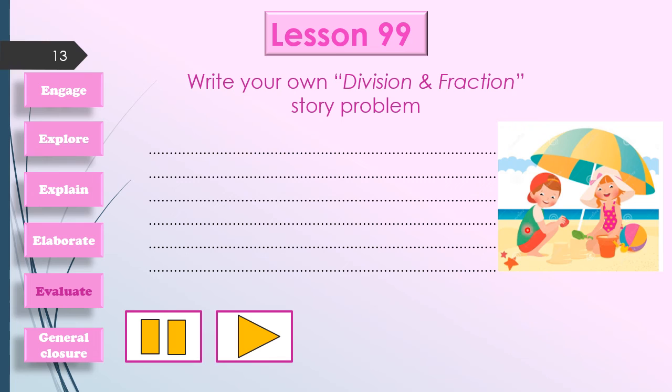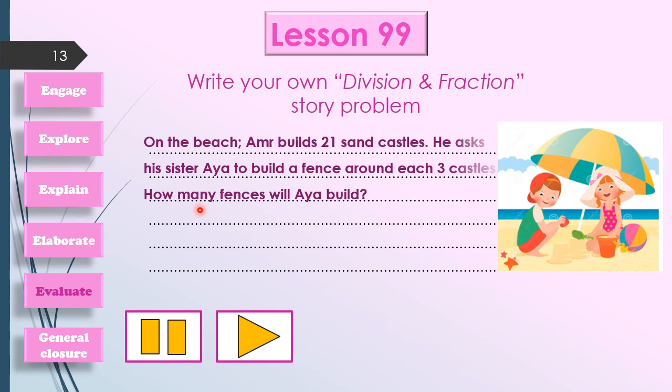This boy is Amr, and this girl is Aya, on the beach. Let's write our story. On the beach, Amr builds 21 sand castles. We have the total number of castles, which is 21.